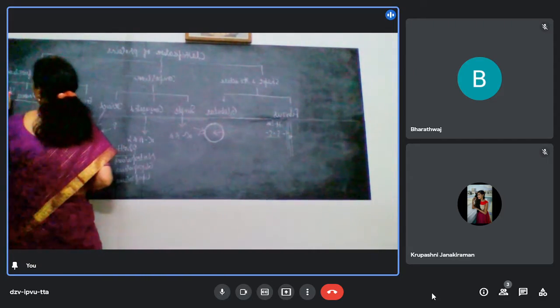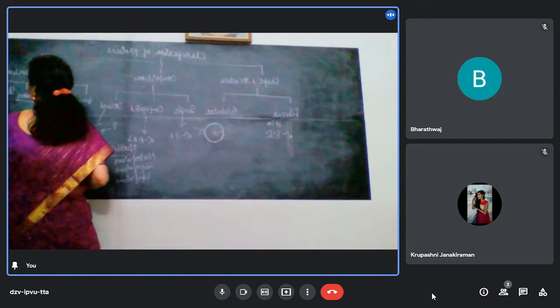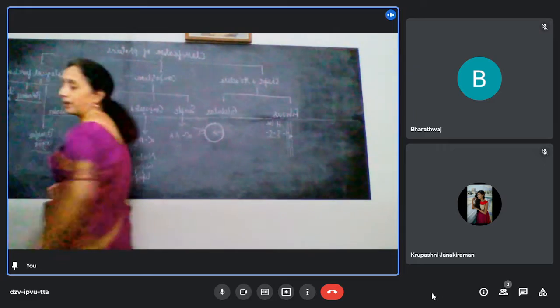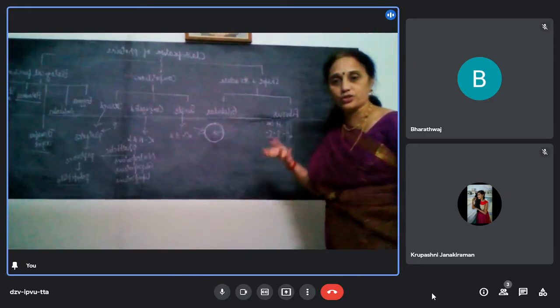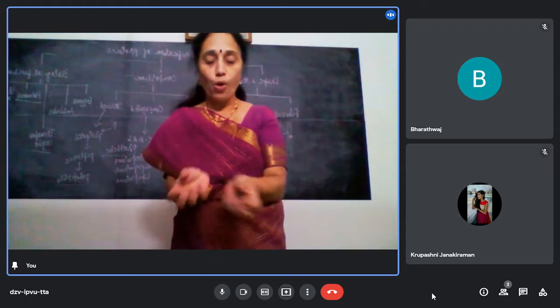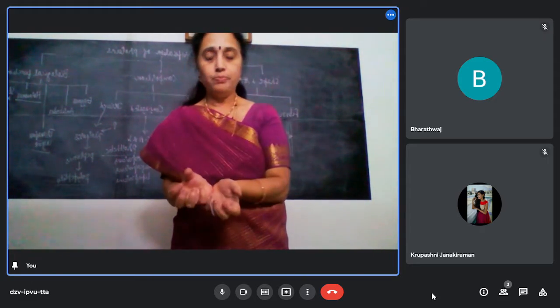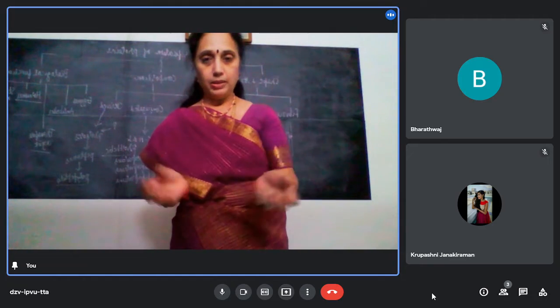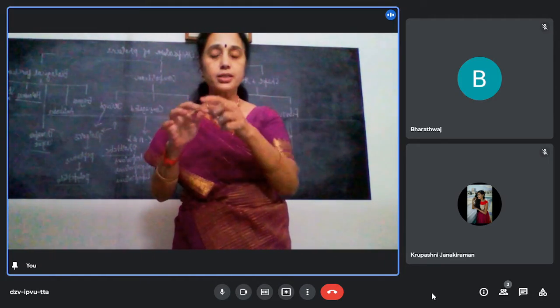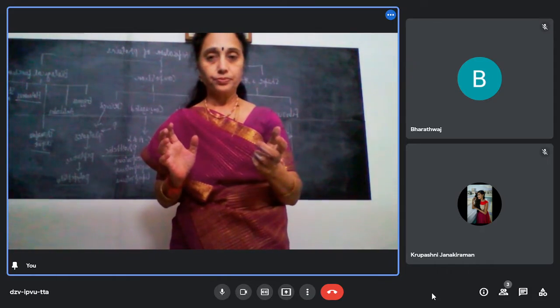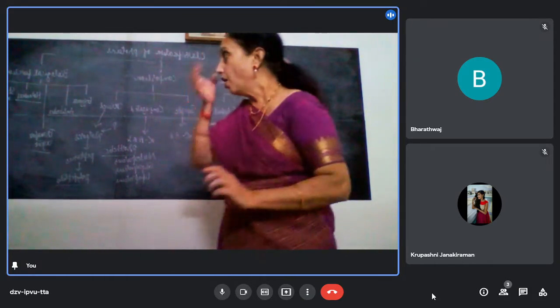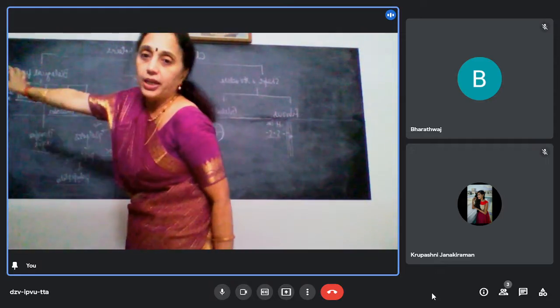Last is structural material. They act as structural material. What do you mean by that? Fibrous proteins act as structural material. They are present in cell walls, like collagen, plant cell wall, then keratin, present in nails, hairs and skin, myosin, all these. Okay, so this is the classification of proteins.